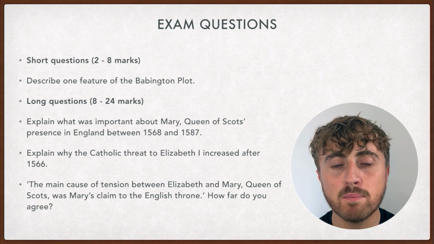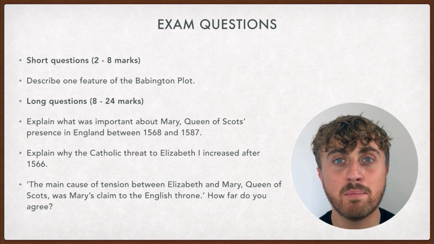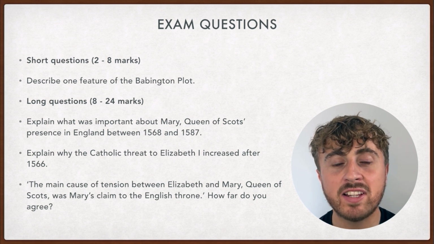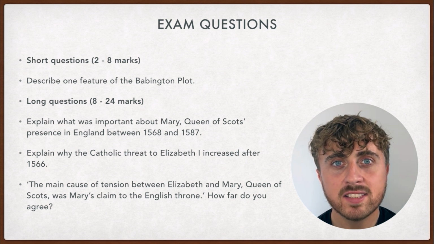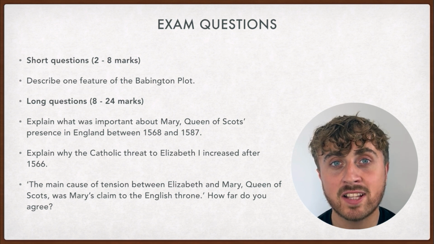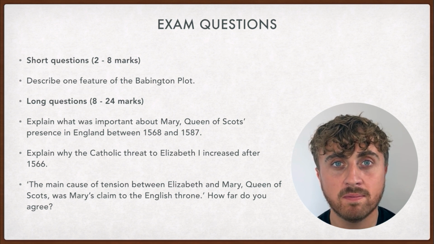And finally, the main cause of tension between Elizabeth and Mary Queen of Scots was Mary's claim to the English throne. How far do you agree? To argue in favour of this statement, you can talk about how many events, such as the Northern Rebellion, were centred around Mary replacing Elizabeth on the throne.